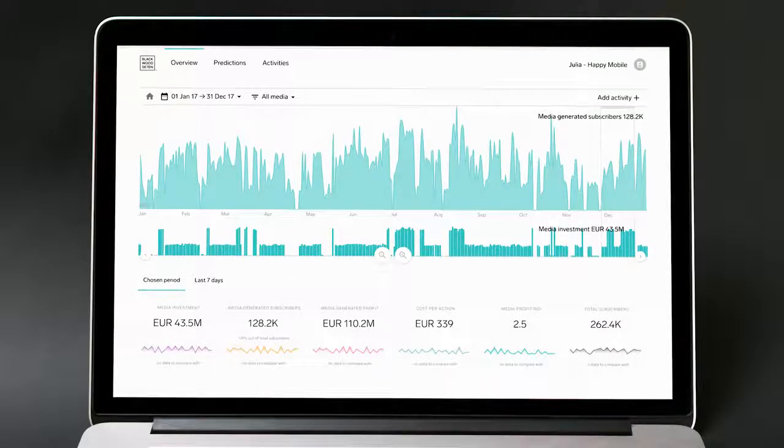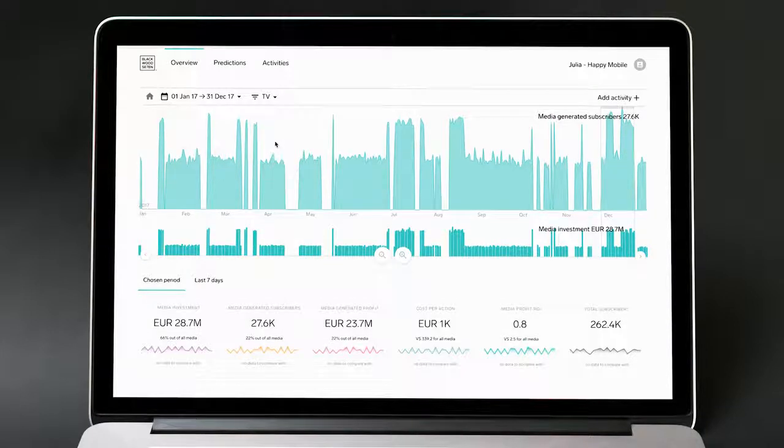In the timeline, you can also dive deep into the specific channels to see the media investments and the generated effect from that channel. So here we are in TV. And below in the media investment graph, you can see the TV investment and the correlating TV generated effect up here, as well as the total summary for TV over the course of the year. And now the KPIs have changed. This reflects the TV filter you have set for the timeline.